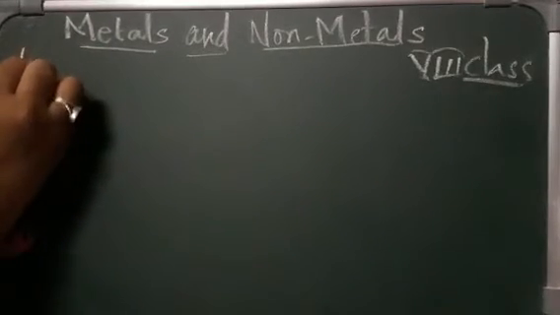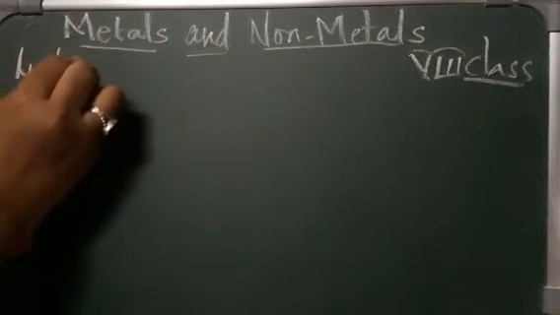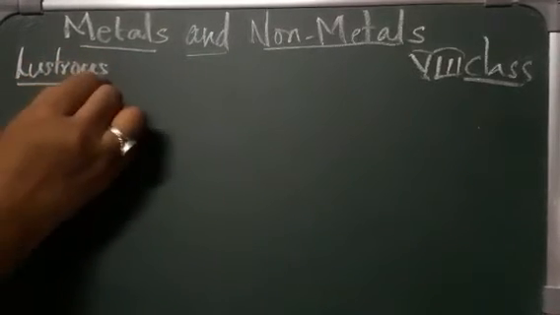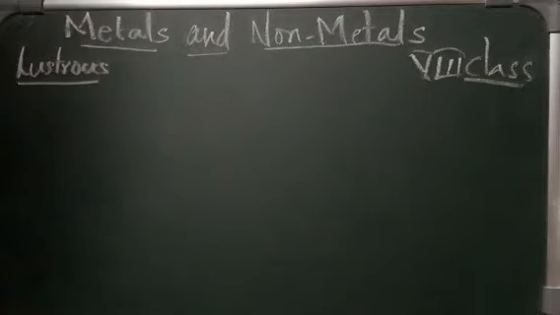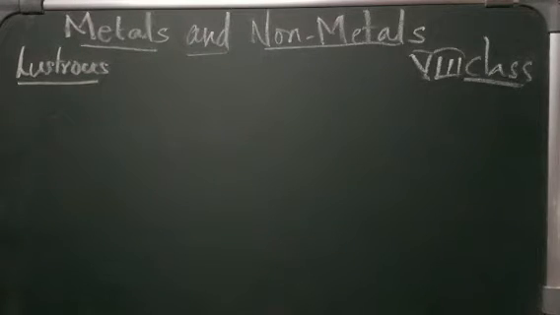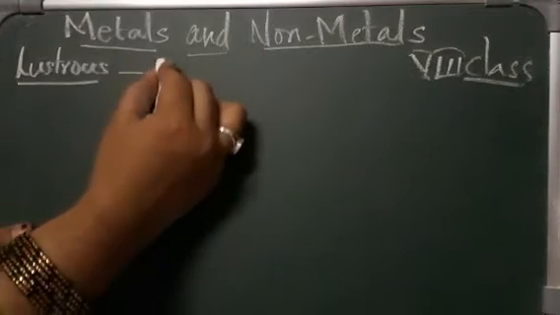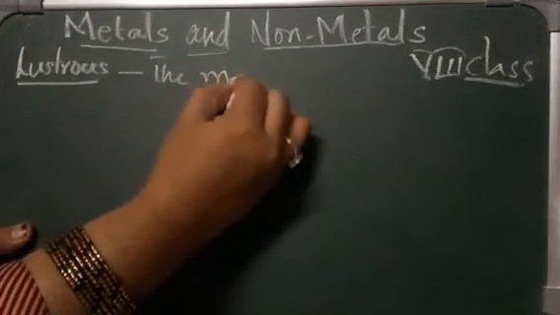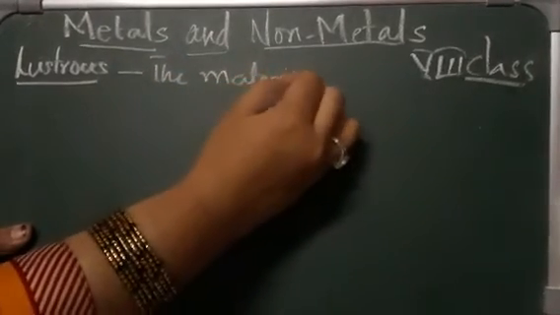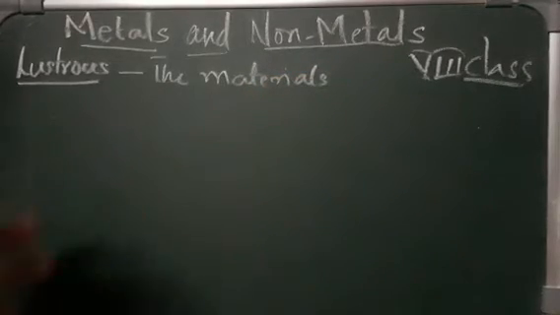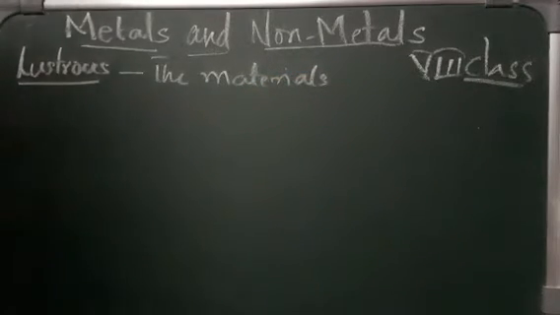Lustrous means the material which has a bright surface and shines when light falls on it. It reflects the light back.